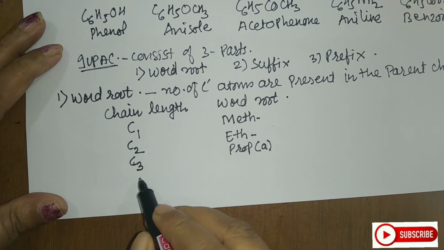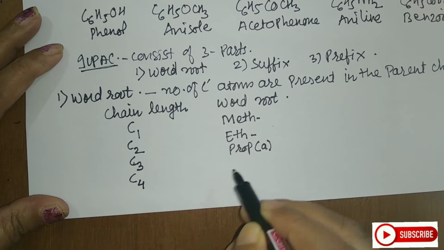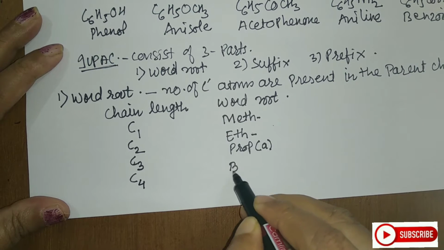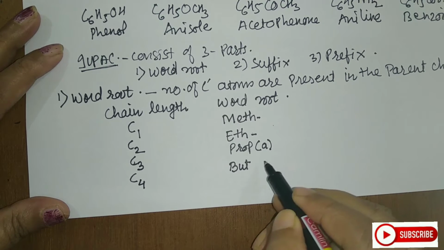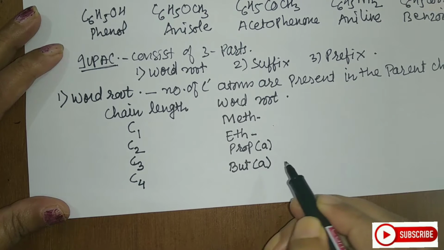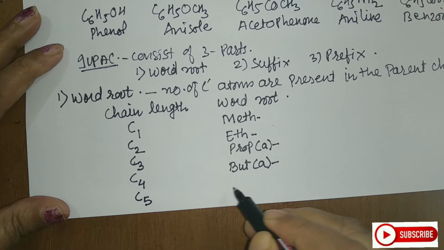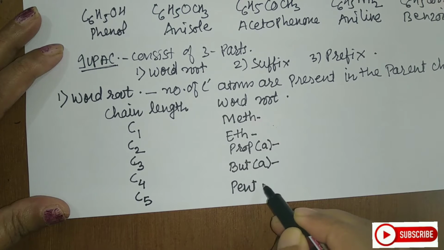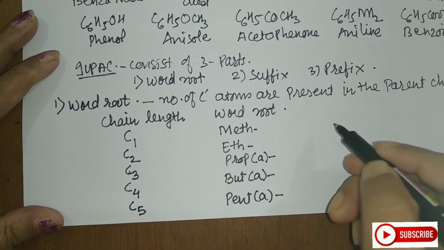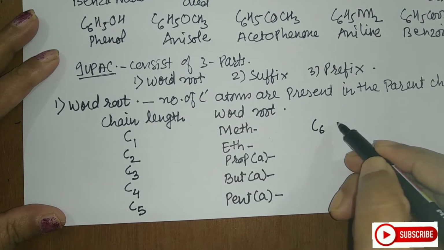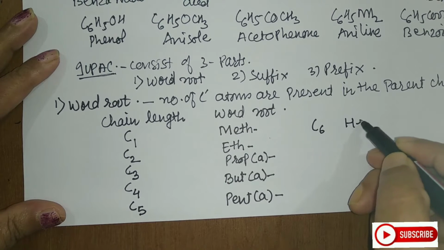Let us move on to the next one, that is C4. What I will call this is but, and I'll keep this a again in bracket. Similarly, C5, I will call pent. C6, we call hex.